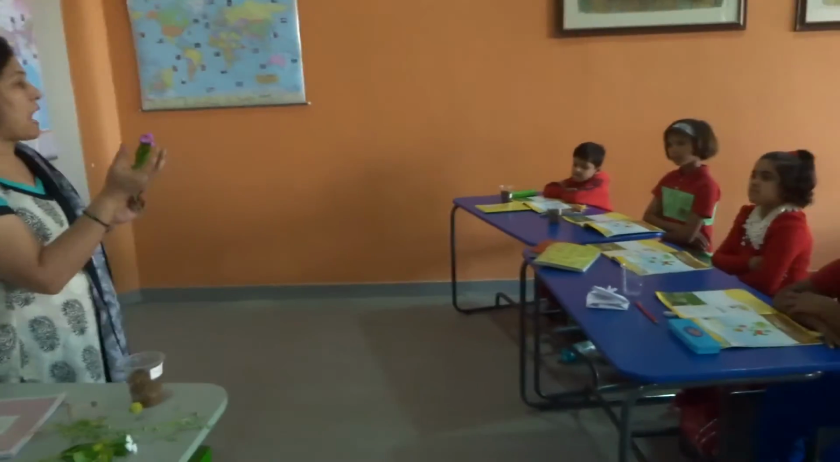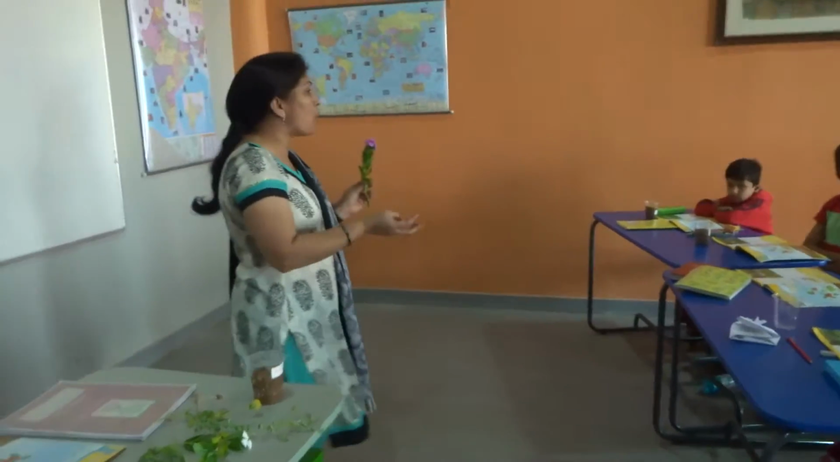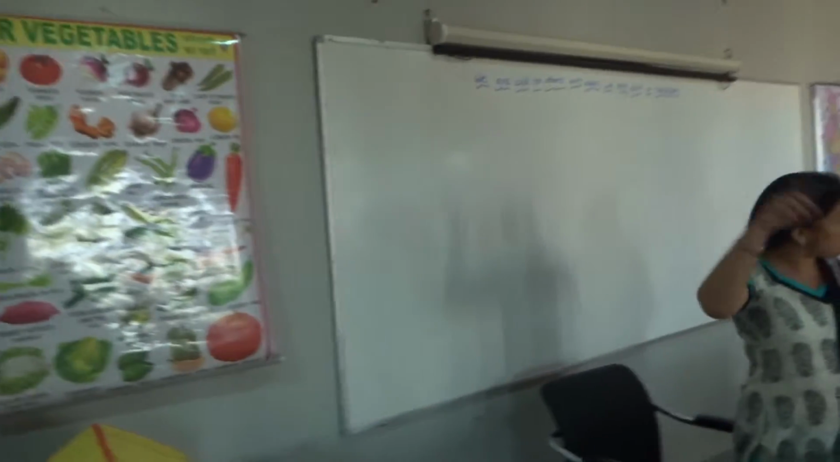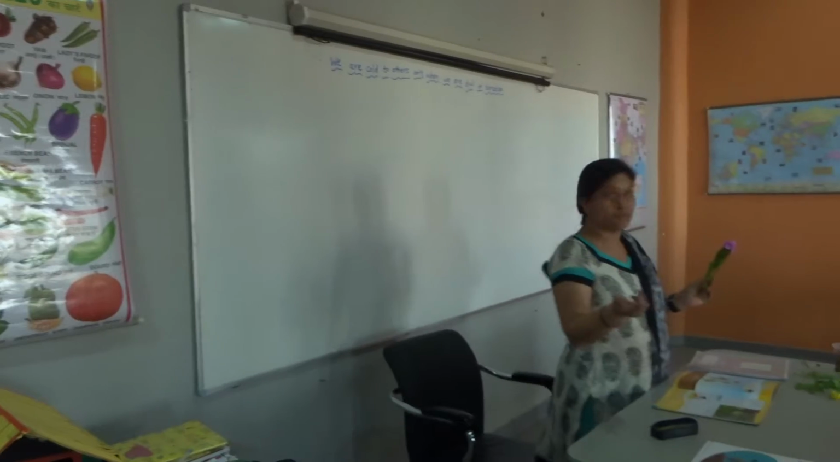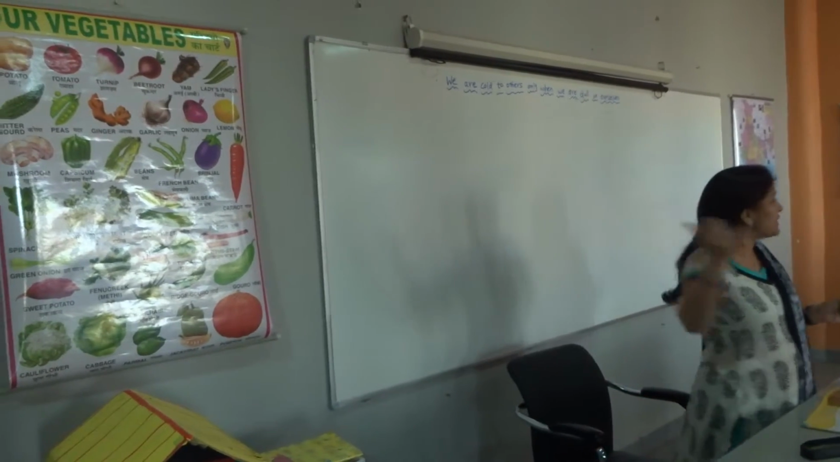You eat the apple, banana, mango, and all these vegetables also, which you eat here. All these also come from these plants, which come from the flower. First they become flowers, then they become fruits and vegetables. All those fruits and vegetables come from these flowers.